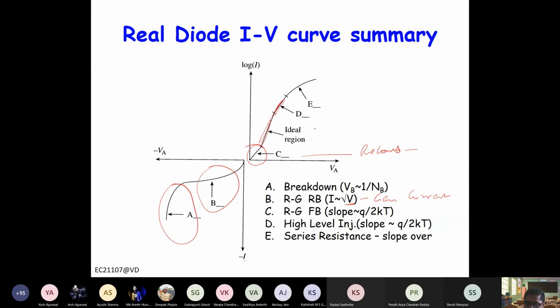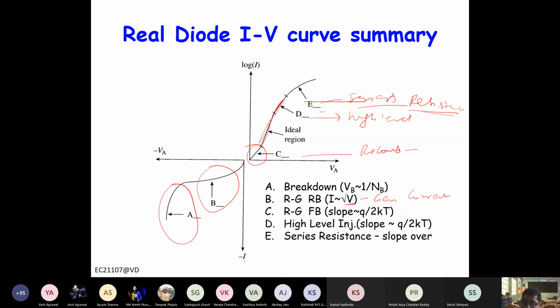Then beyond the ideal region, when you are close to the built-in potential, you have high level injection. This is high level injection, right? And then beyond high level injection, you have the effect of series resistance. Now series resistance plays a role at high current, right? If current is smaller, the drop across the series resistance will be very small.